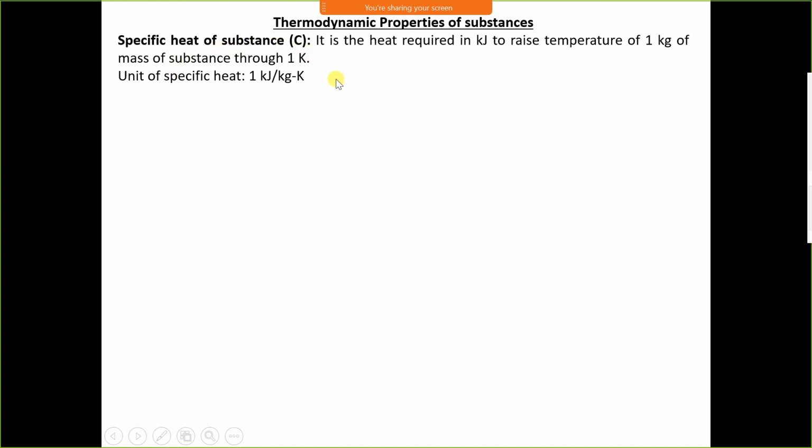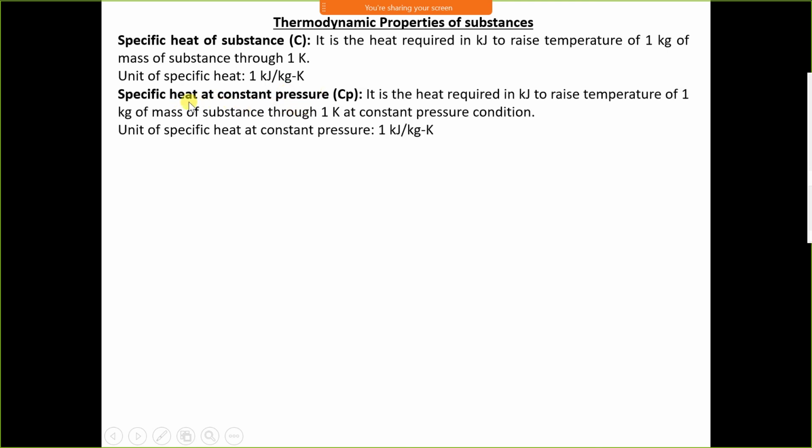Specific heat of a substance means the amount of heat required to raise the temperature of the substance by 1 degree Celsius. Suppose we want to increase the temperature of 1 kg of substance by 1 degree, we need to supply the specific heat. It is the heat required in kilojoule to raise the temperature of 1 kg of mass by 1 degree Celsius or 1 Kelvin. An increase by 1 degree Celsius and 1 Kelvin is the same.